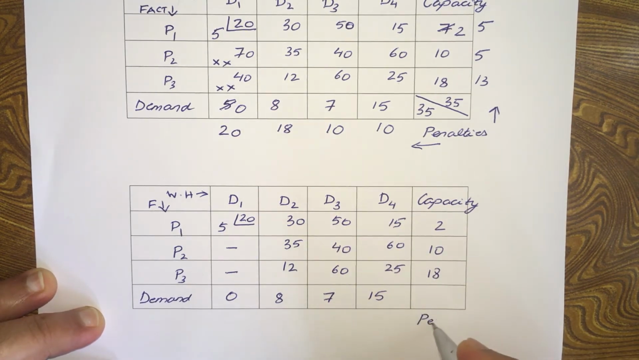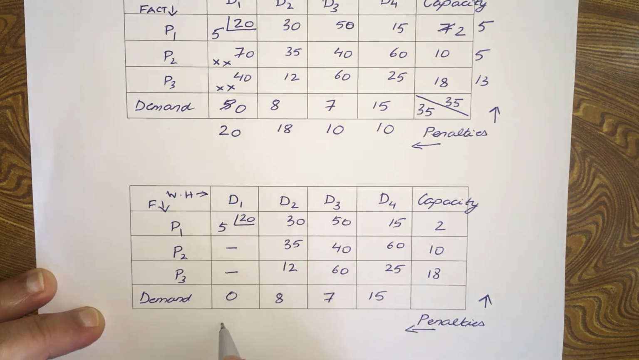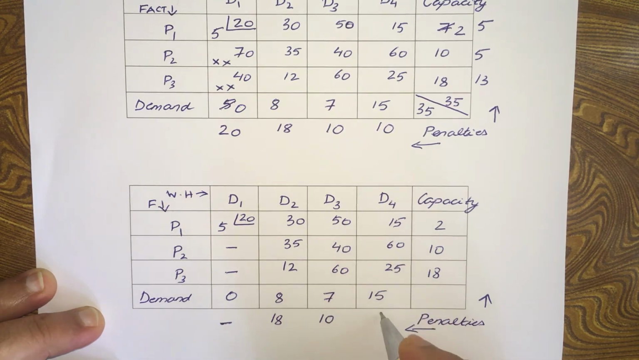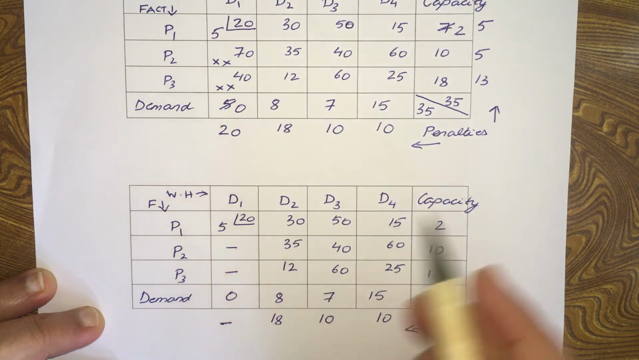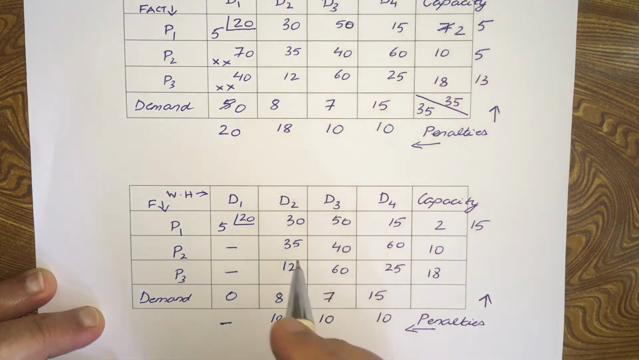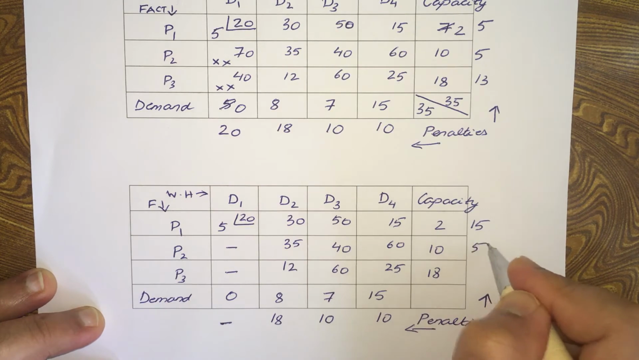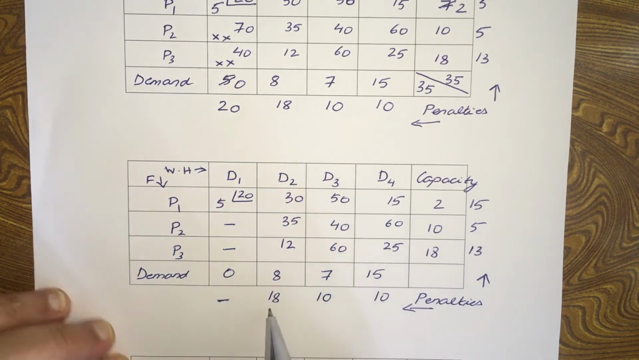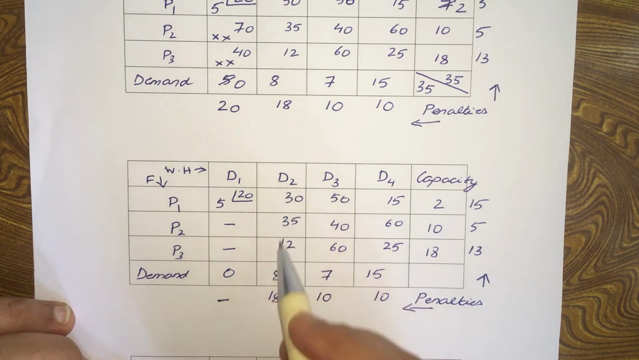Now find out the penalties. Here we don't have to find the penalty anymore. Now this will be 18, 12 and 30. This will be 40 and 50, 10. This will also be 10. Now this will be 15 and 30, so this is 15. This will be 35 and 45. This will be 12 and 25, 13. So which is the highest penalty? 18.